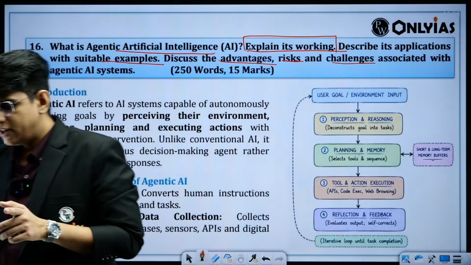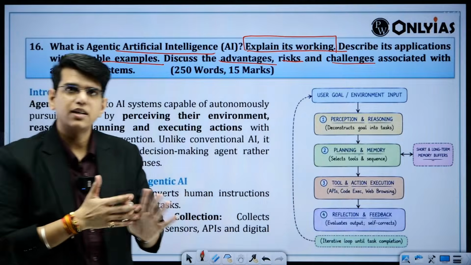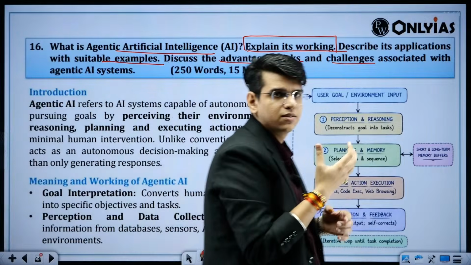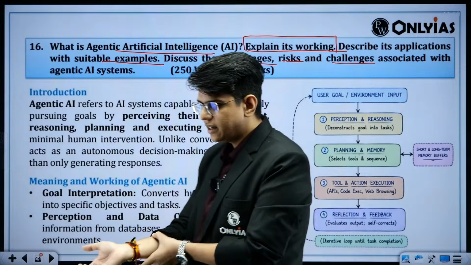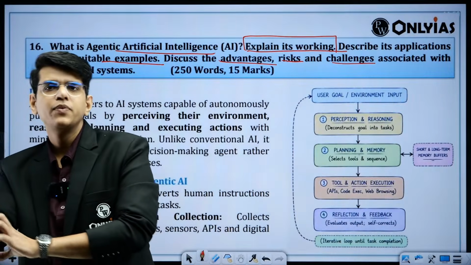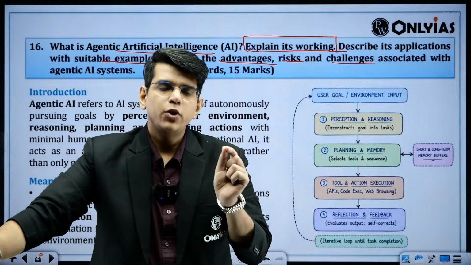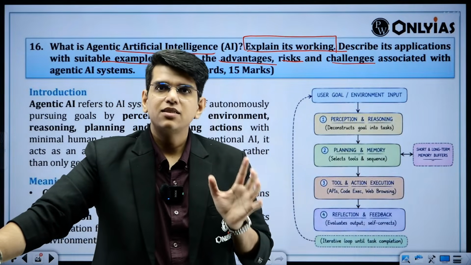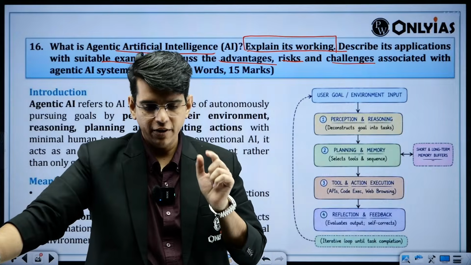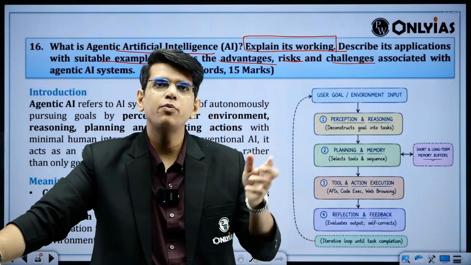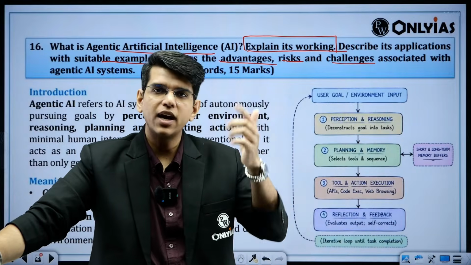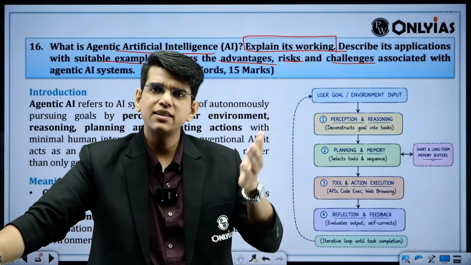I always try to explain science things with analogies, right? Because you can remember those things. Suppose I give you a recipe, right? I give you the recipe and the ingredients and tell you to make it. I have told you to specifically follow the instructions. This is generative AI. You will analyze the ingredients and try to make it. If some ingredient is missing, you can't make the whole thing, right? You can't make the dish.